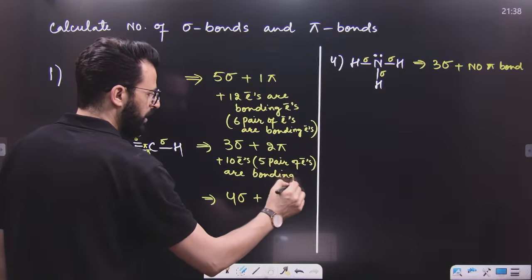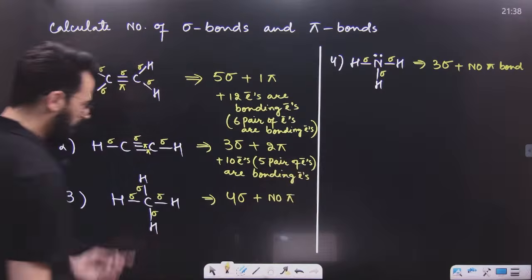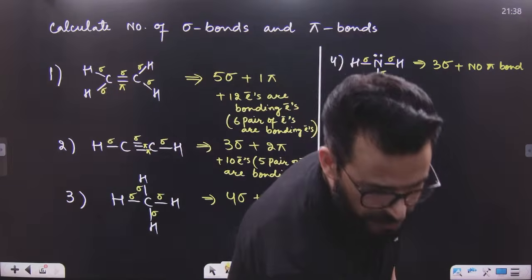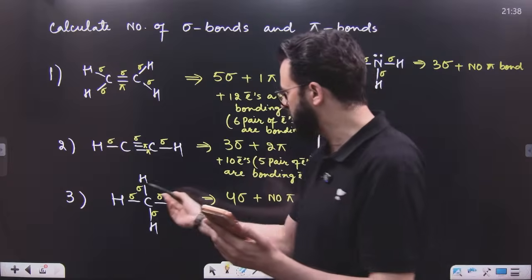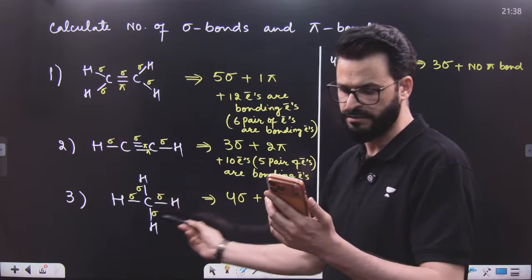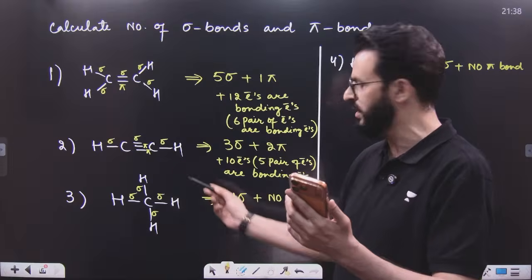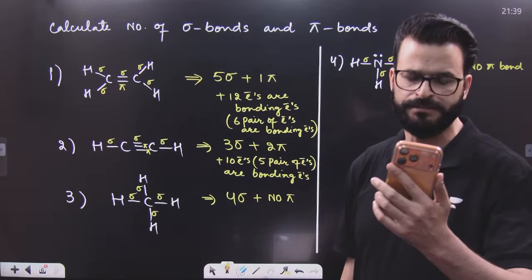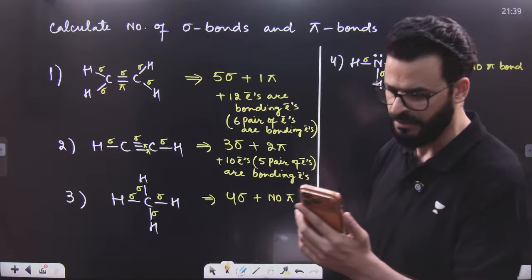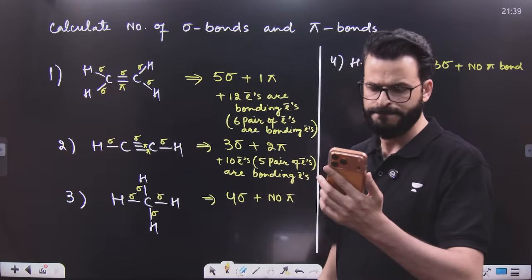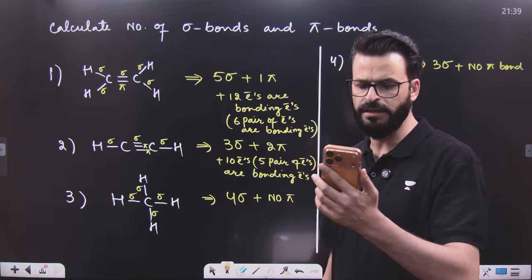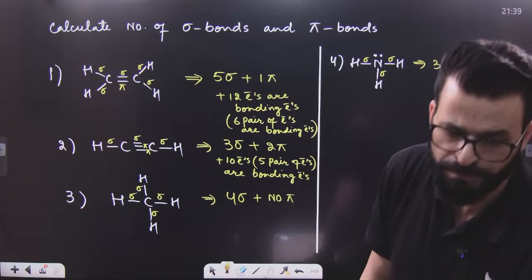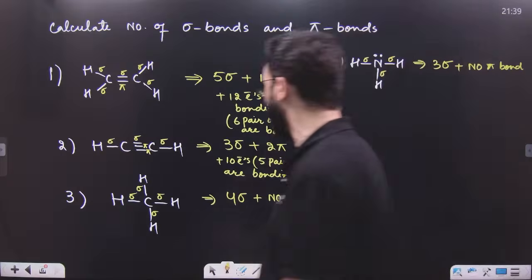How many bonding electrons are there in this methane molecule? Let me know in the chat quickly. I'm waiting for your reply. Exactly, there are 4 pairs of bonding electrons, or 8 bonding electrons.